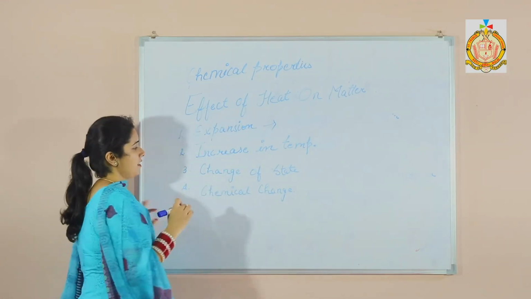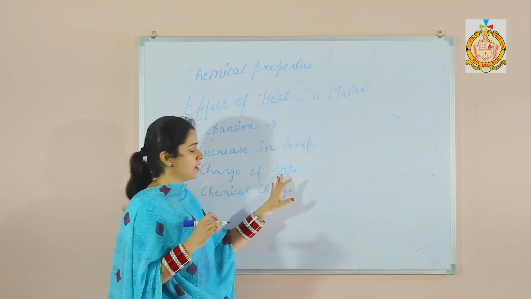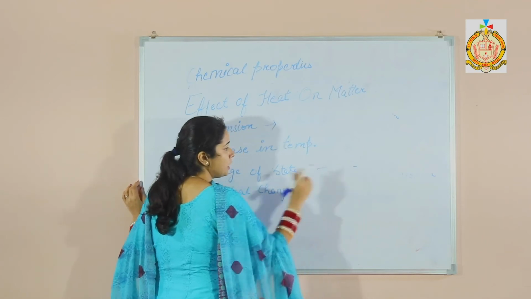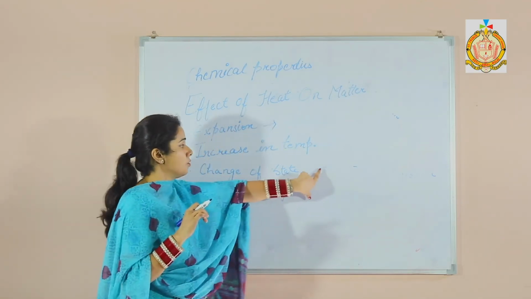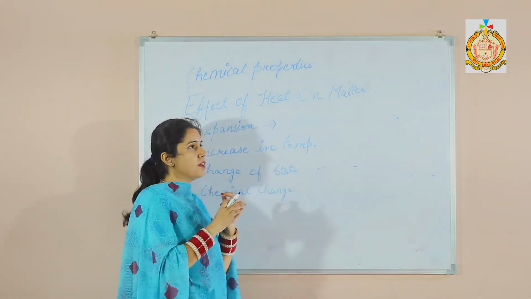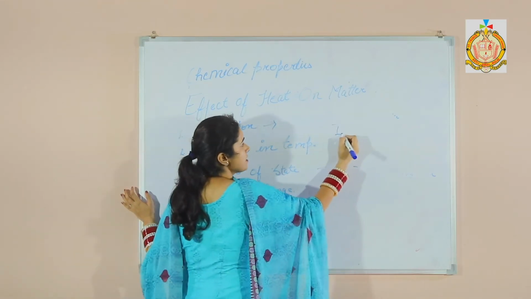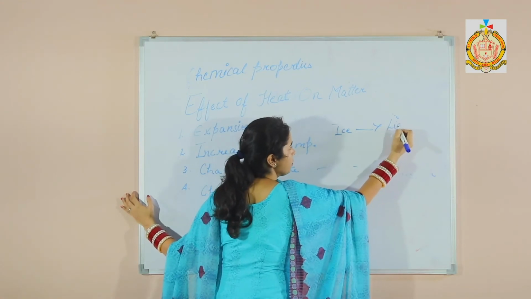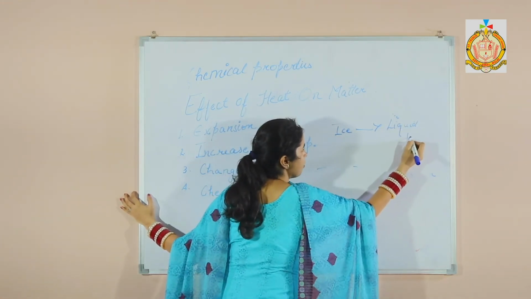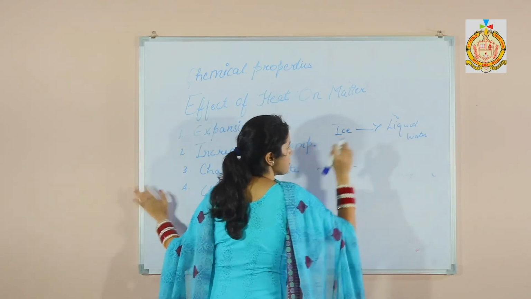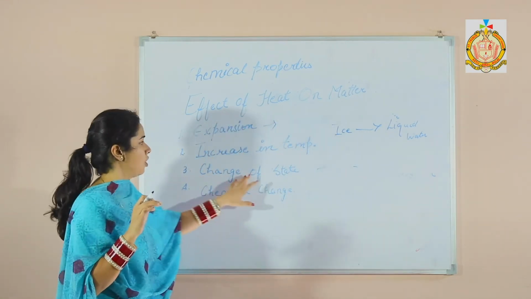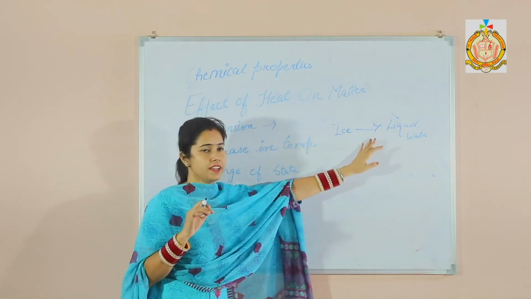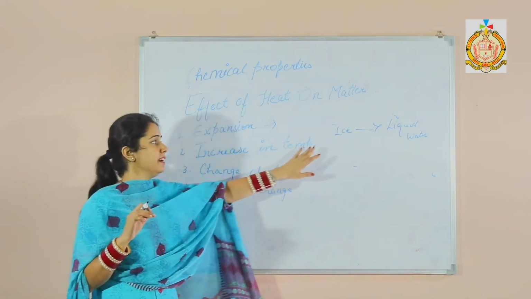The third one is the change of state. When any substance, for example ice, changes into liquid, means water, the process is known as the change of state, and the heat required to change the state is known as the latent heat.